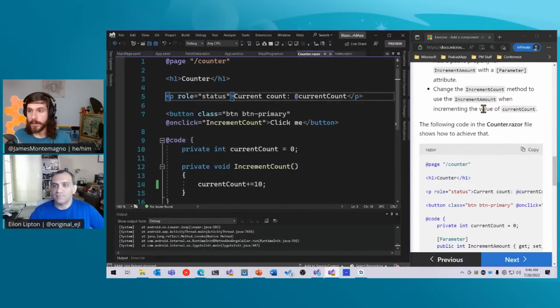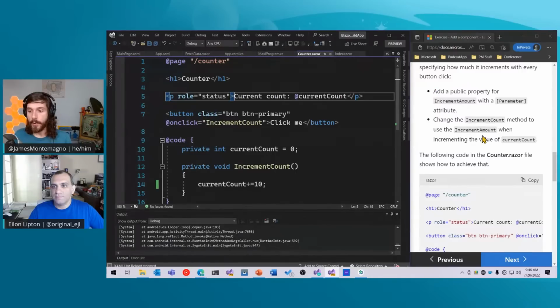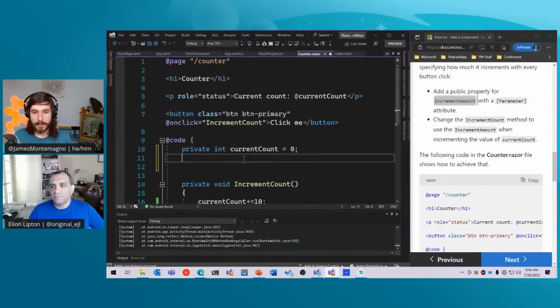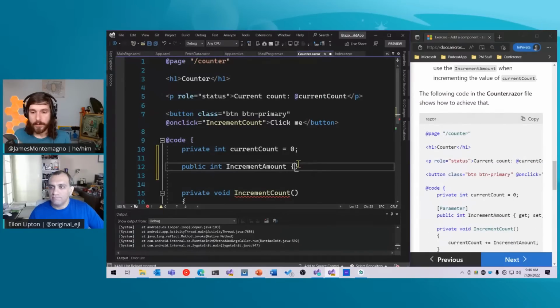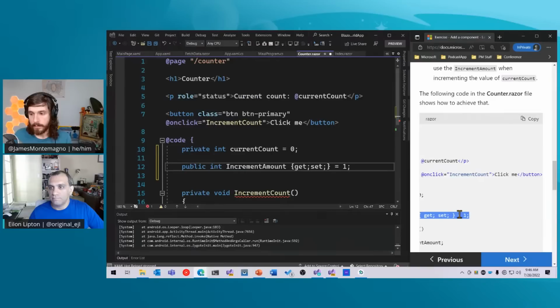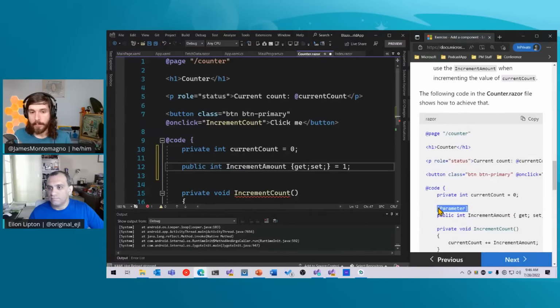So what we're going to do is create a new property called increment amount. I'm going to copy this. I'm going to say public int here, and 1 as the default. Oh, I guess I need to do a get set property. There we go. Set that equal to 1 as the default. And we're going to add this parameter attribute on top of that.